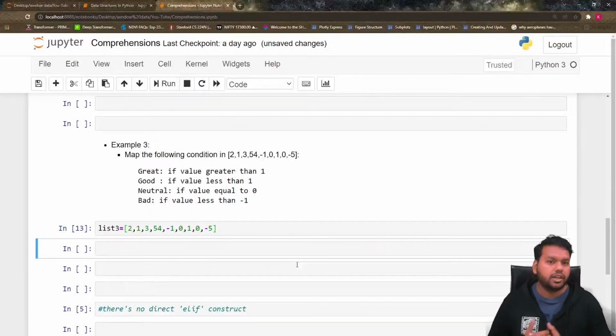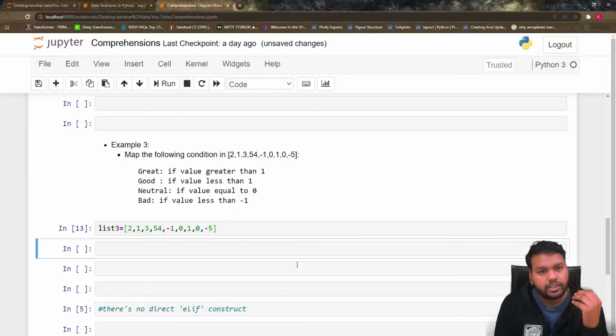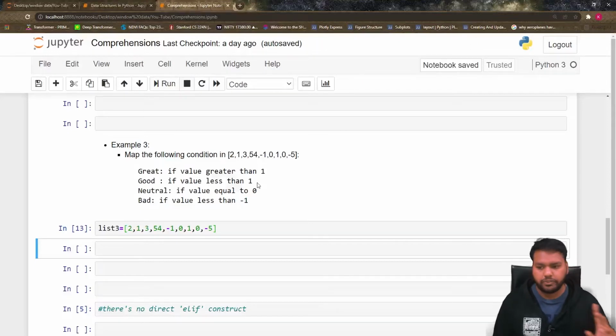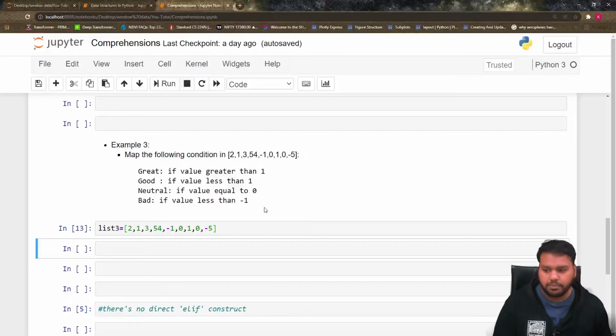Suppose you are dealing with an Amazon review data set, which has a ranking from 1 to 10. Based on that, you have to classify the reviews into different categories like good, great, neutral and bad. Here I have taken a list, but it is the same thing we do with reviews. I want my list to give me the grade: great if the value is greater than 1, neutral if the value is equal to 0, good if the value lies between 0 and 1, and bad if the value is less than -1.